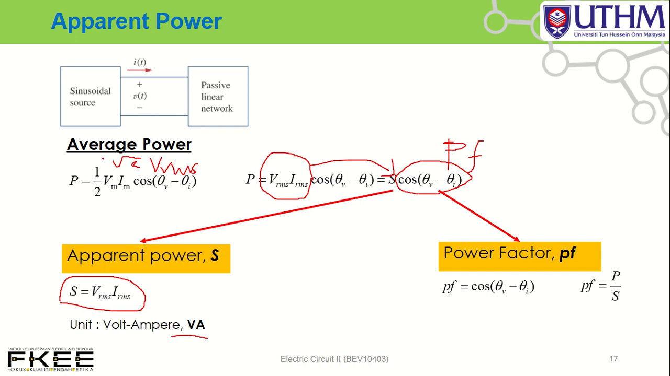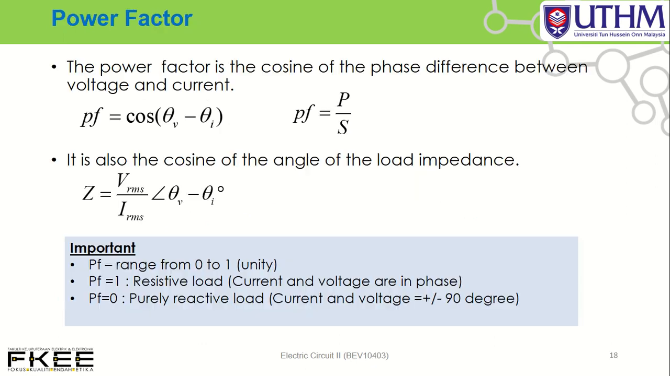So from the equation of average power, we have two other important pieces of information. Number one, S, apparent power, which is equal to VRMS times IRMS. Number two is power factor, which is equal to cos(theta V minus theta I). So from the average power, you have information of apparent power and power factor. Is it clear?